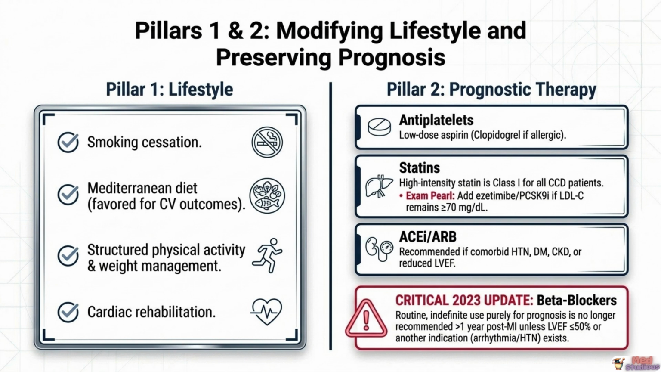ACE inhibitors or ARBs are recommended specifically when the patient has comorbid hypertension, diabetes, chronic kidney disease, or reduced left ventricular ejection fraction. Now, here's a critical 2023 guideline update that frequently surprises learners trained on older material. Routine, indefinite beta blocker use purely for prognostic benefit is no longer recommended beyond 1 year post-myocardial infarction unless the patient has an ejection fraction of 50% or less, or another independent indication, such as arrhythmia or hypertension.